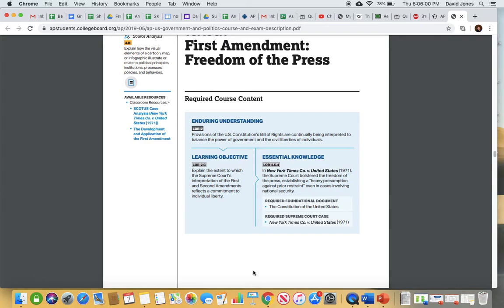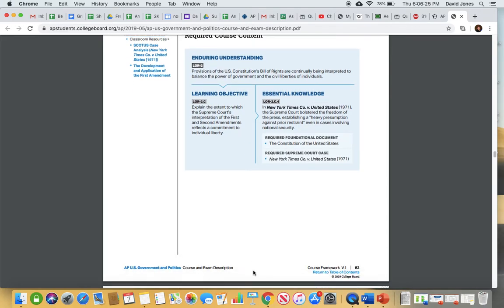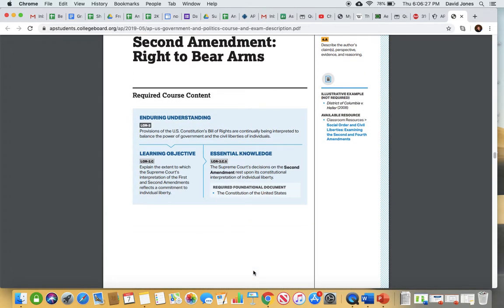So the court ruled that they have the right to do that. That's not slander. It's not libel because it's something that was done not with actual malice. So you can use that case as well. You can also definitely use the New York Times v. U.S. case when talking about anything related to freedom of the press. This was the Pentagon Papers case that we just talked about having to do with prior restraint. So again, the freedom of the press in this country is protected, and that's something that our government really takes seriously.